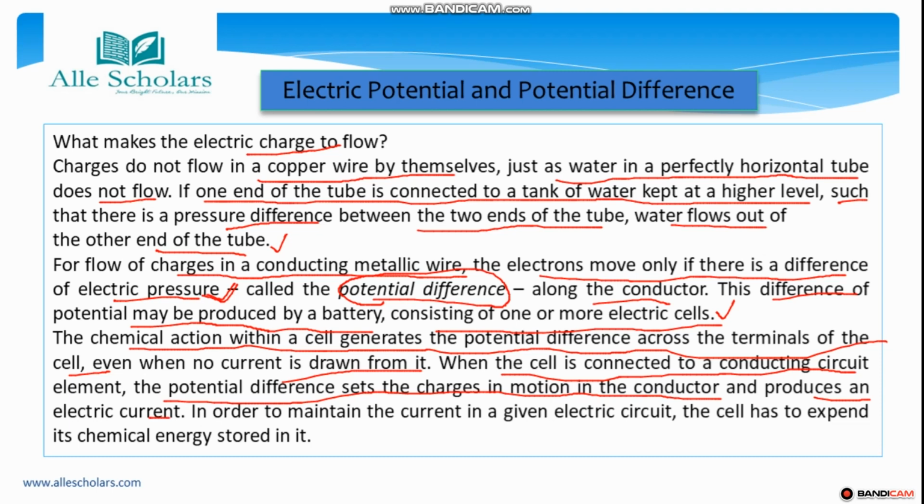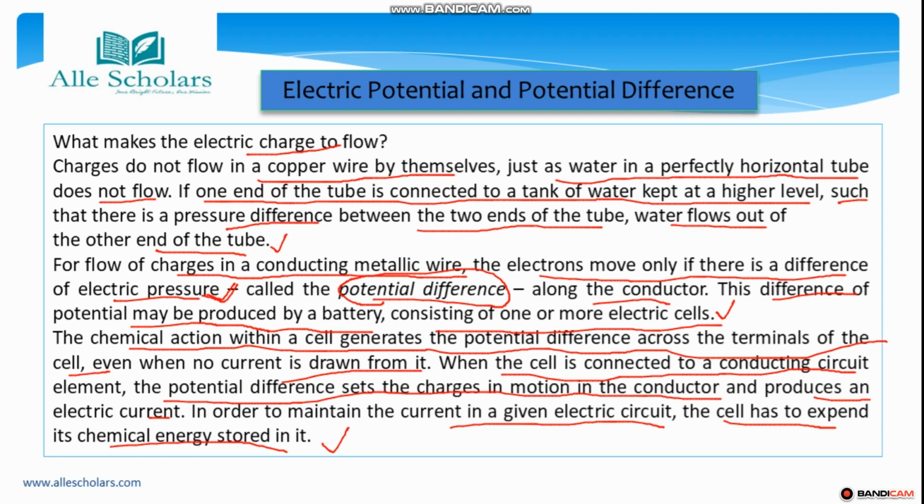So in order to maintain the electric current in a given electric circuit, the cell has to expend its chemical energy stored in it. So the chemical energy stored in a cell has to be expended. This is why, because in order to maintain the current in a given electric circuit.